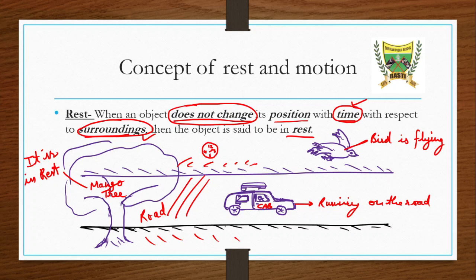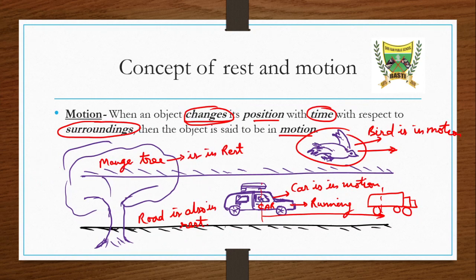We will look at the surrounding of the mango tree. We will say, sir, the mango tree and the road are not changing their position, but the mango tree and the cab, the position between these two is continuously changing. So we will say the mango tree is in rest, but the cab or the car is in motion.